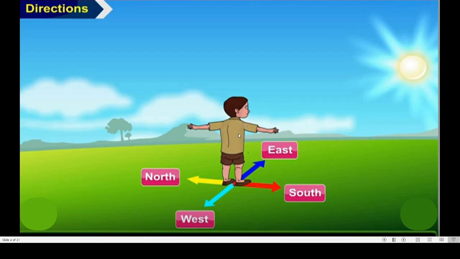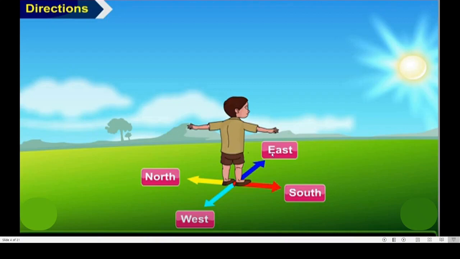And always when we face the sun, then the right hand side shows south. Remember this, the right hand shows south and the direction in the left hand is nothing but north. Okay? Right hand south and left hand north. Remember this.